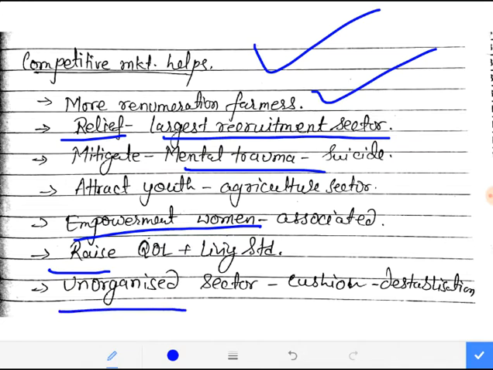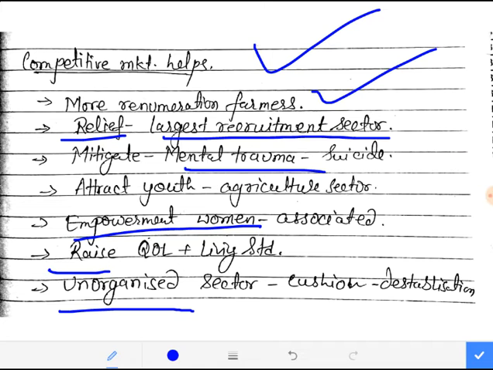Next is the unorganized sector. Since the agriculture sector is totally an unorganized sector, we know that, right? So the coming of a competitive market will kind of provide a cushion for its future destabilization.